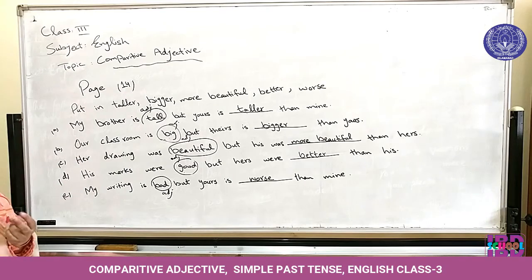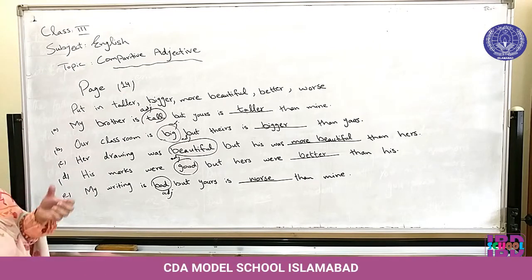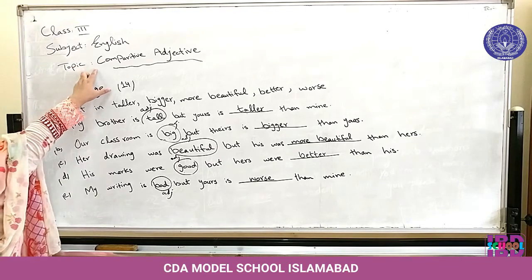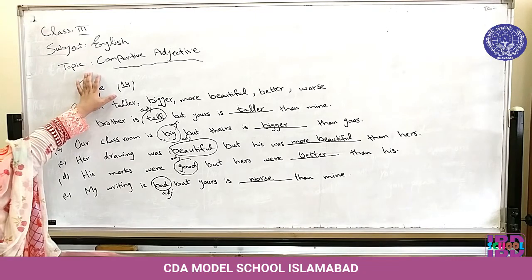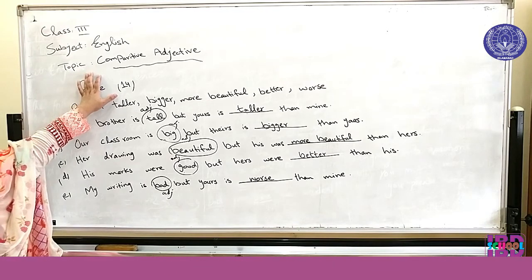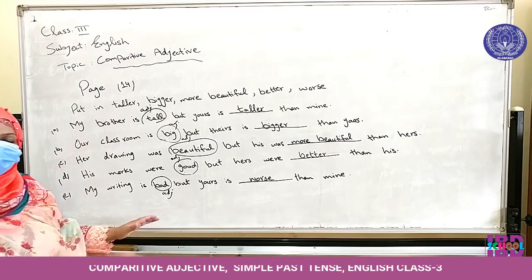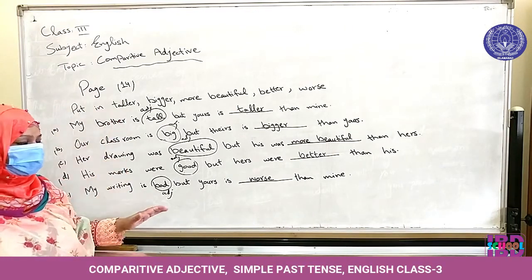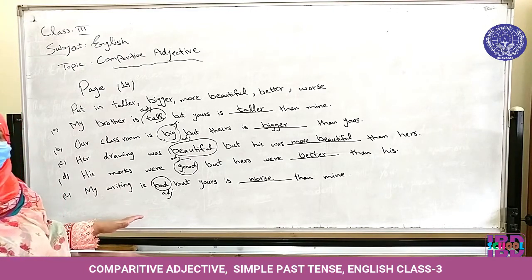So, we will sum up this topic by saying that when we want to compare two things, their adjectives, their qualities, we will use the comparative adjective. We will use the second form of adjective, that is comparative adjective, and you will fill in the blanks. Please write down these fill in the blanks in your copies and send me the work.